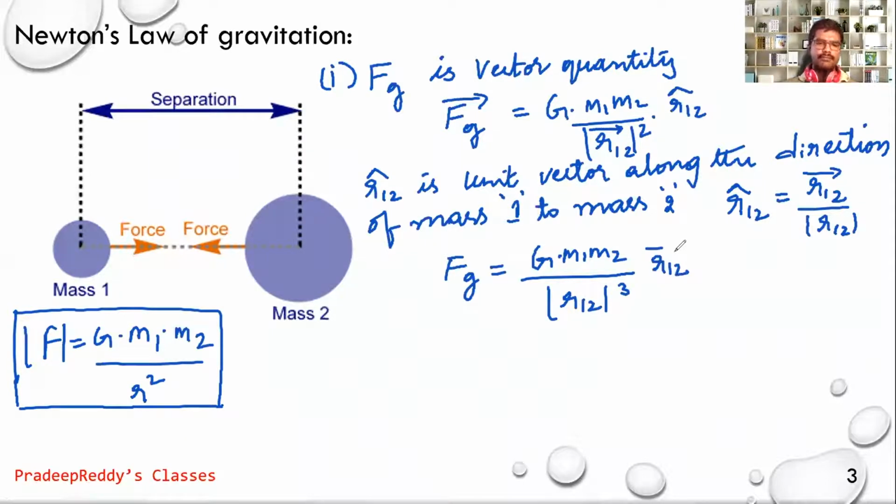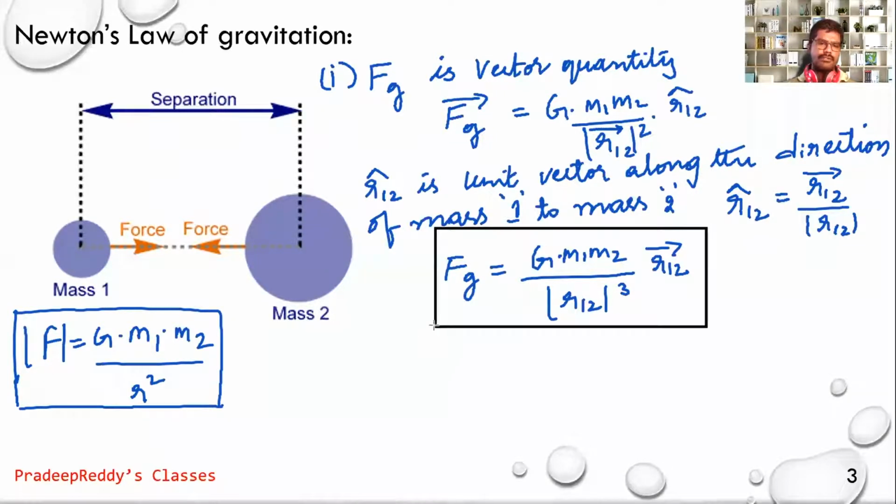This is the equation which represents the vector notation of gravitational force. That's point number 1.